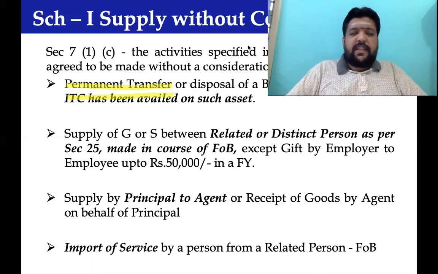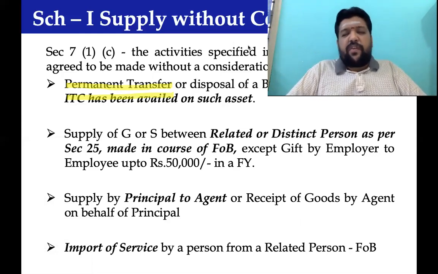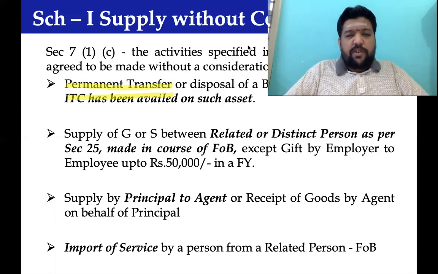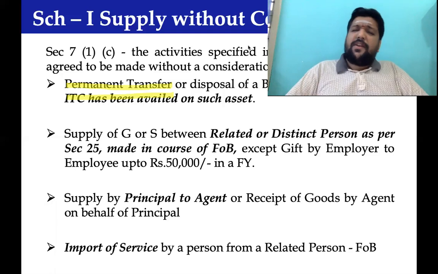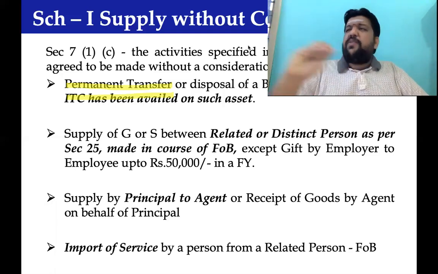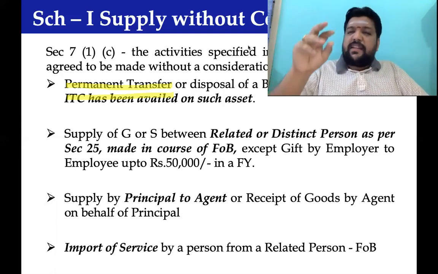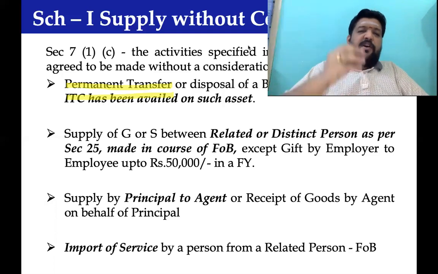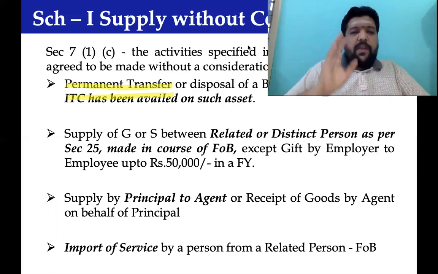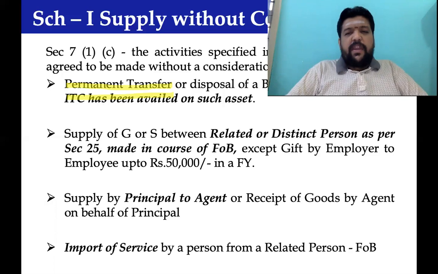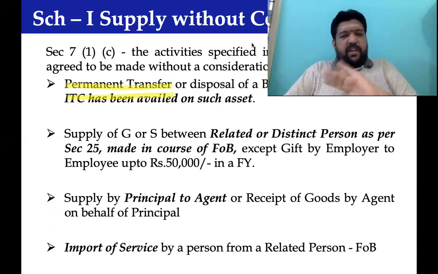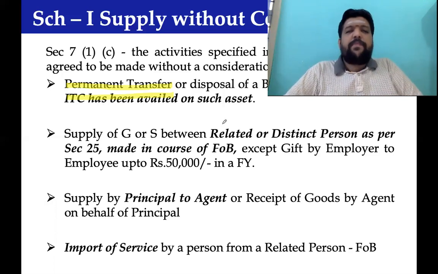We saw many examples, including the home appliance showroom dealer who would have taken certain stocks for his personal purposes. It could be anything. Permanently, you transfer something, but that is a business asset of the organization on which you have claimed ITC. No doubt it would be treated as supply on those transactions.